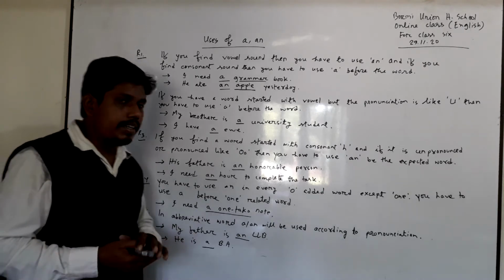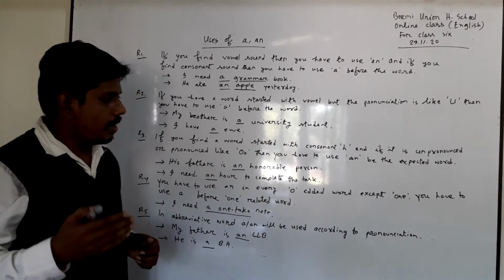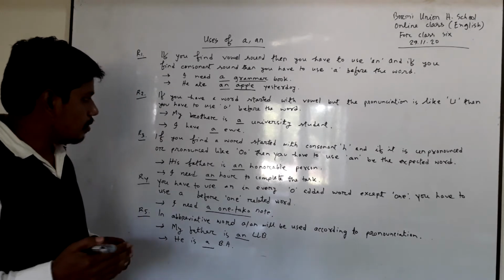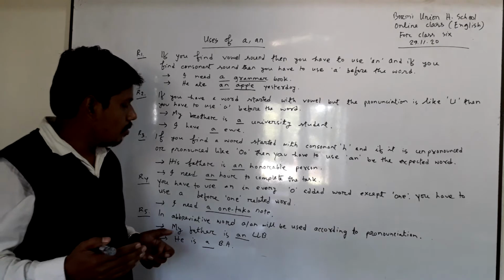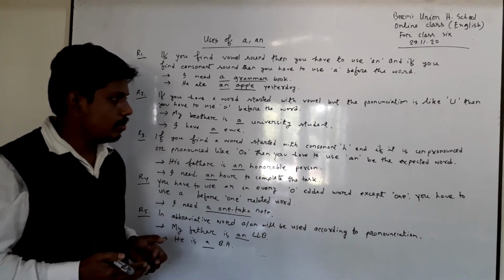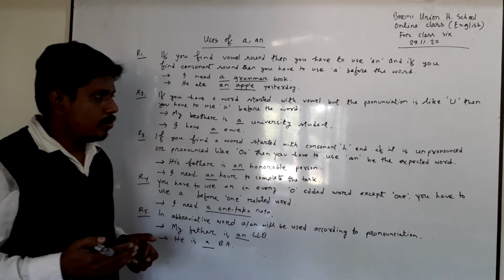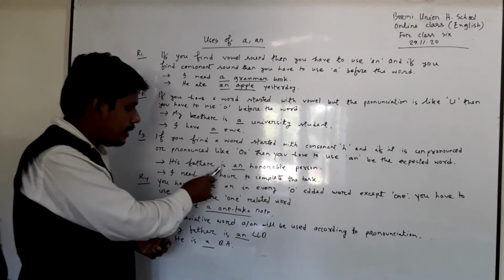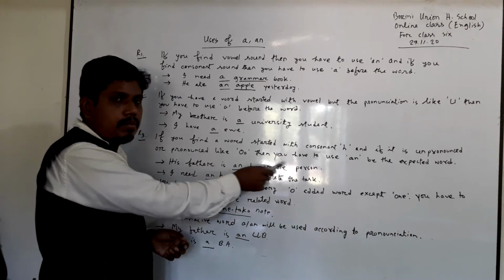Rule 3. If you find a word started with consonant H, and if it is unpronounced or pronounced like O, then you have to use an before the expected word. For example, his father is an honorable person.